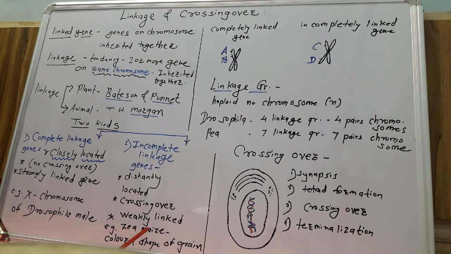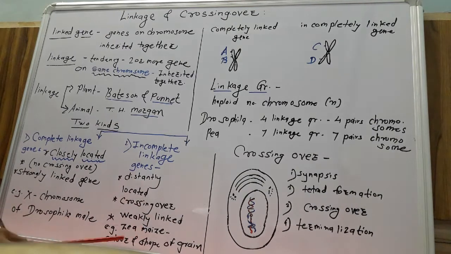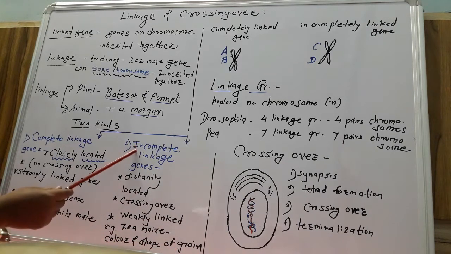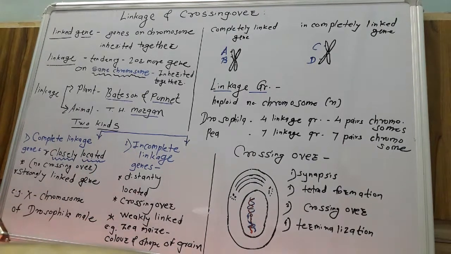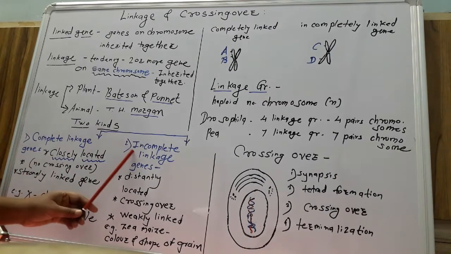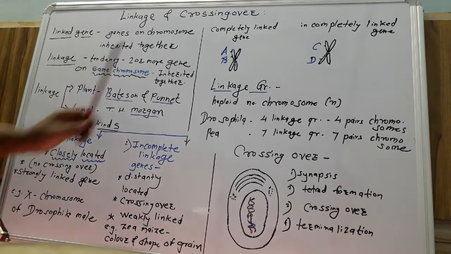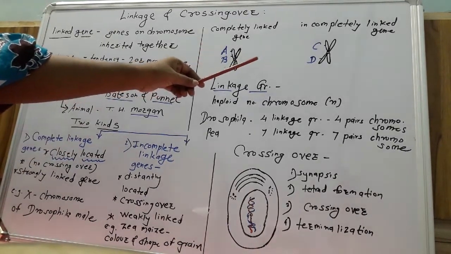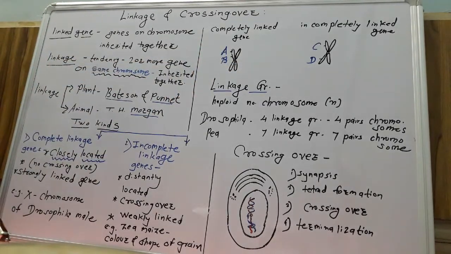Example: genes present in maize responsible for the color and shape of grain show incomplete linkage. So this is about complete and incomplete linkage as well as completely linked genes and incompletely linked genes.